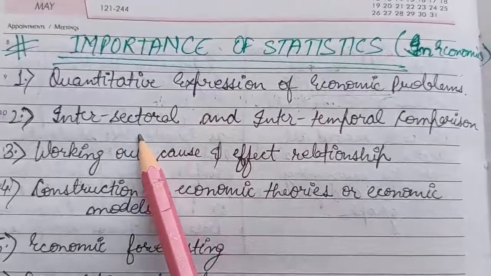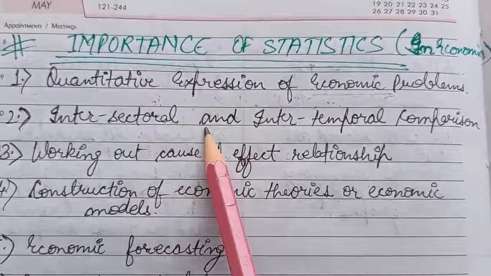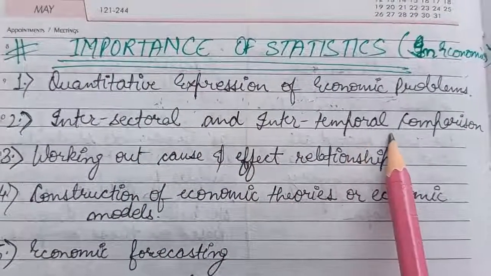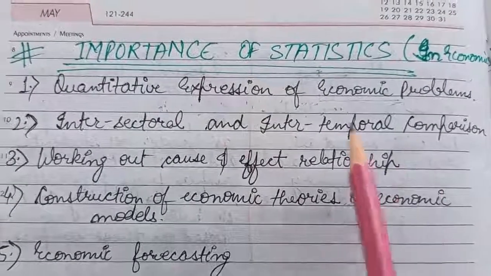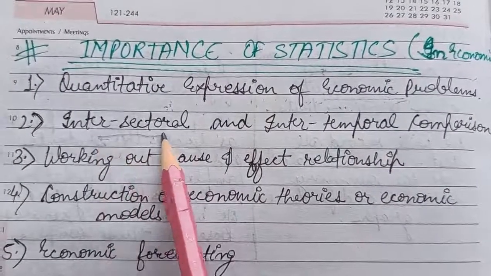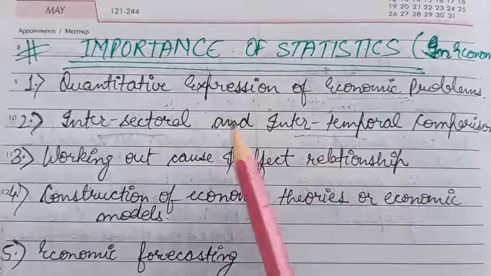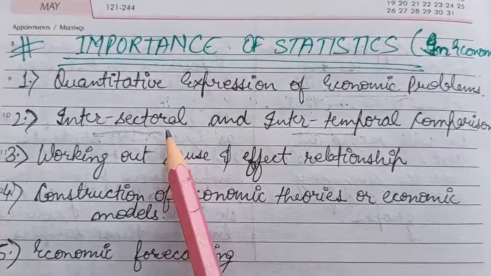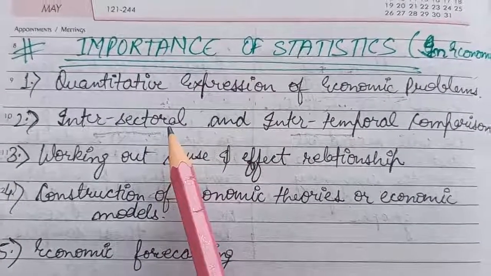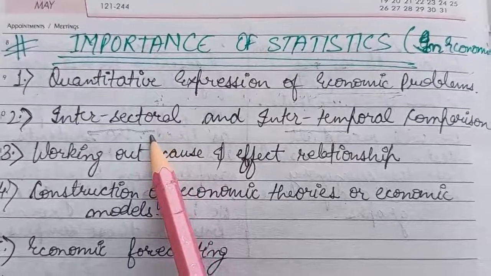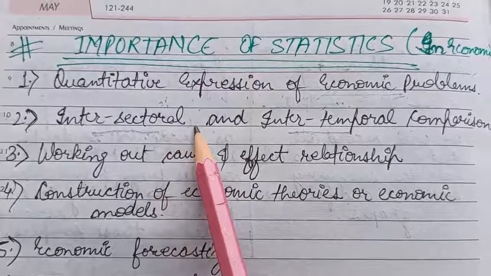Then the second point is intersectoral and intertemporal comparison. Firstly, you must be clear about what intersectoral and intertemporal mean. Intersectoral means that if we want to compare our data sector-wise, on the basis of different sectors.